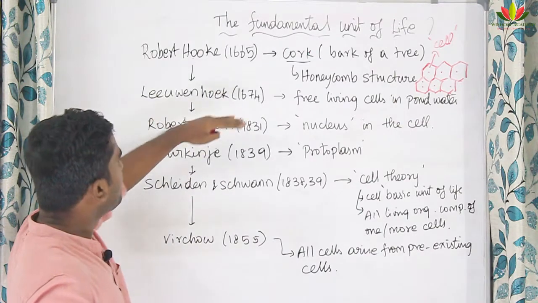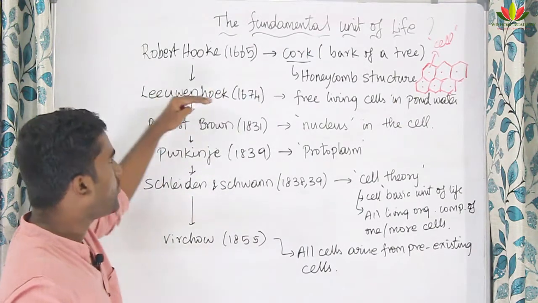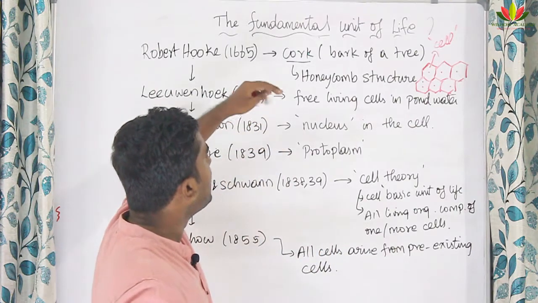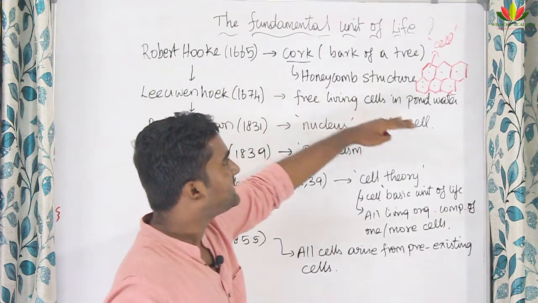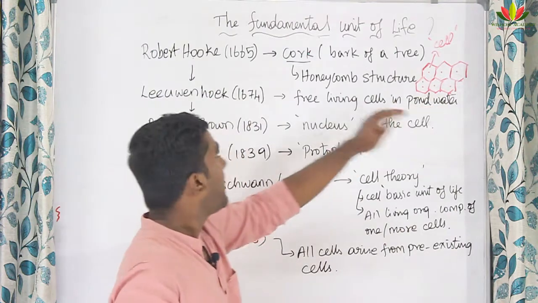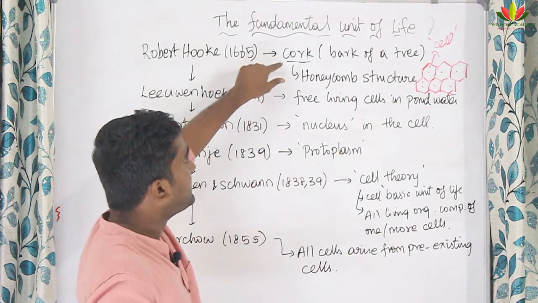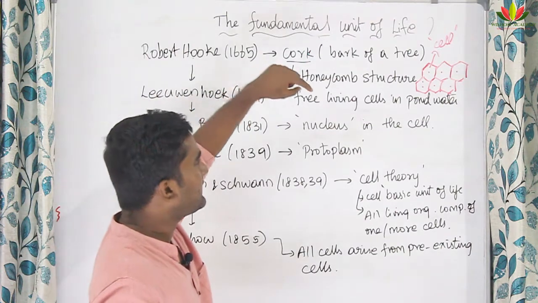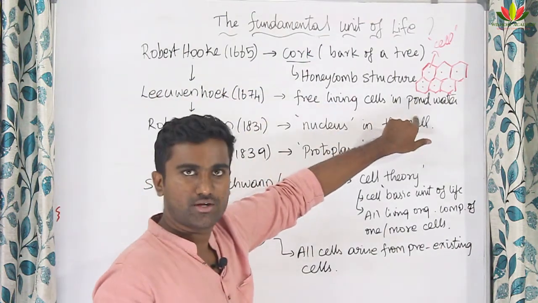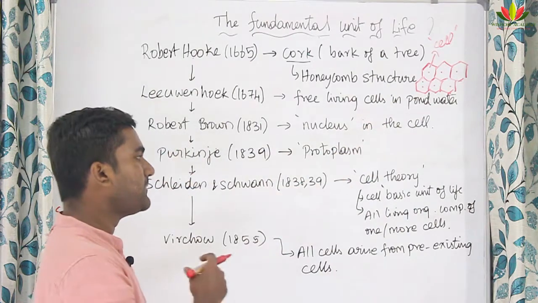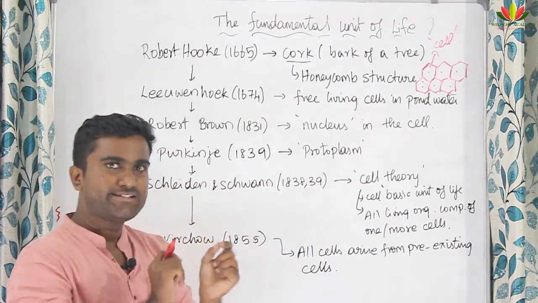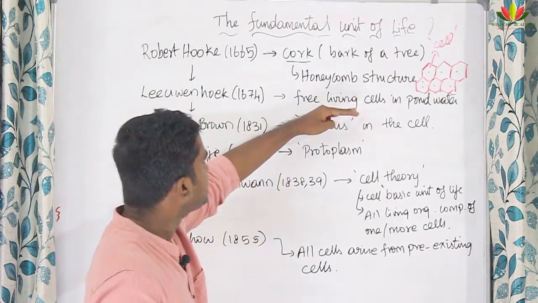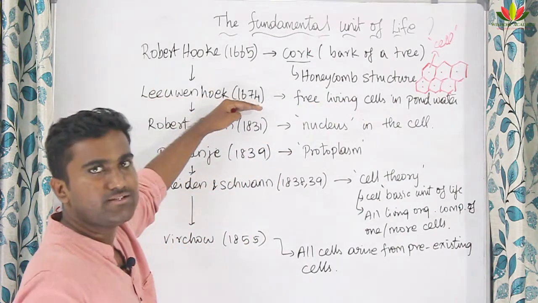Later, in the year 1674, Leeuwenhoek found free living cells in the pond water under the microscope, right? Robert Hooke examined the cork, which is dead cells. Leeuwenhoek was seeing living cells in pond water for the first time, right? Living cells means some metabolic activities are happening inside the cell. Leeuwenhoek first found some movement inside the cell in 1674.